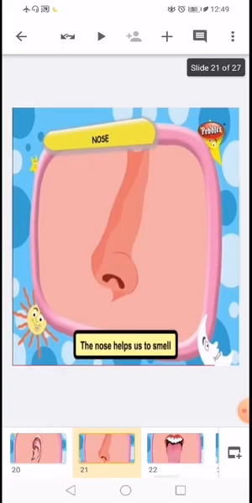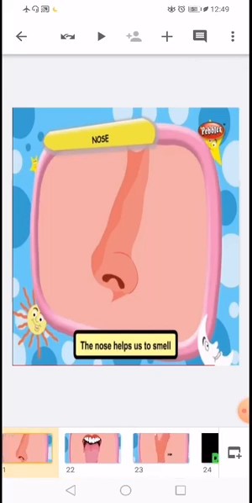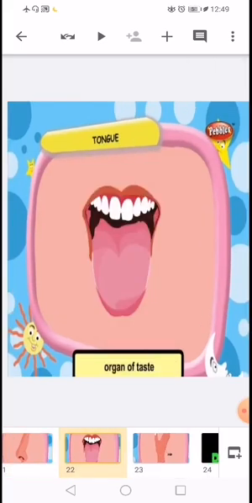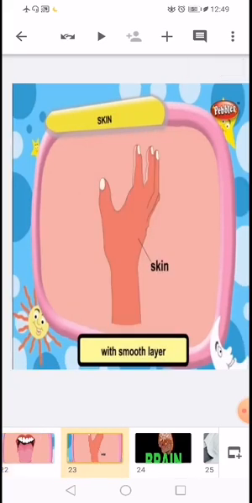The next one is nose. The nose helps us to smell. And the fourth one is the tongue. The tongue is an organ of taste with taste buds on its surface, which help us to taste different types of foods. And the fifth sense organ is skin. A human body is fully covered with a smooth layer called the skin. The skin protects the organs inside the body. It is a very important sense, okay?